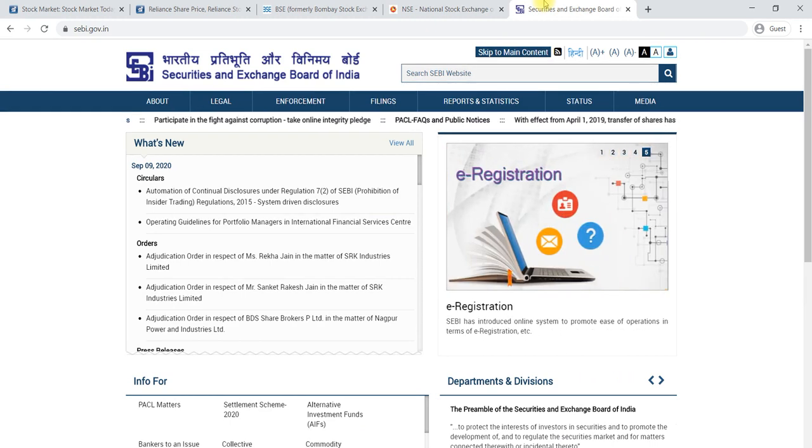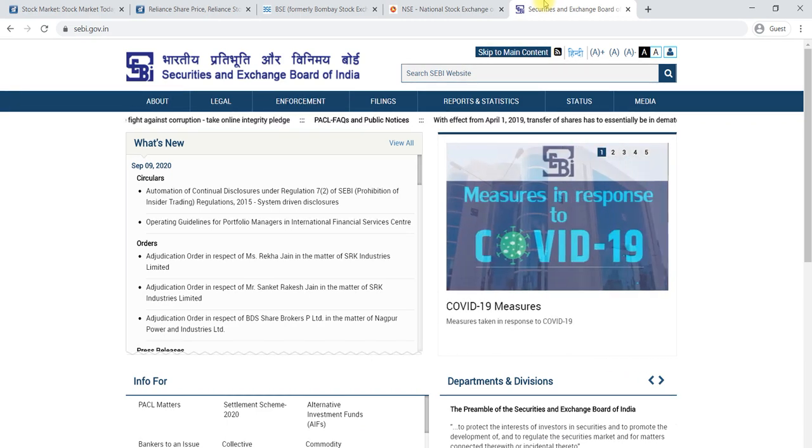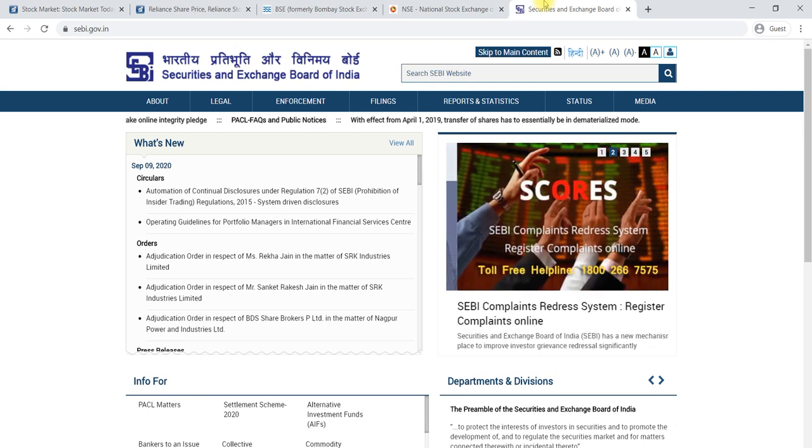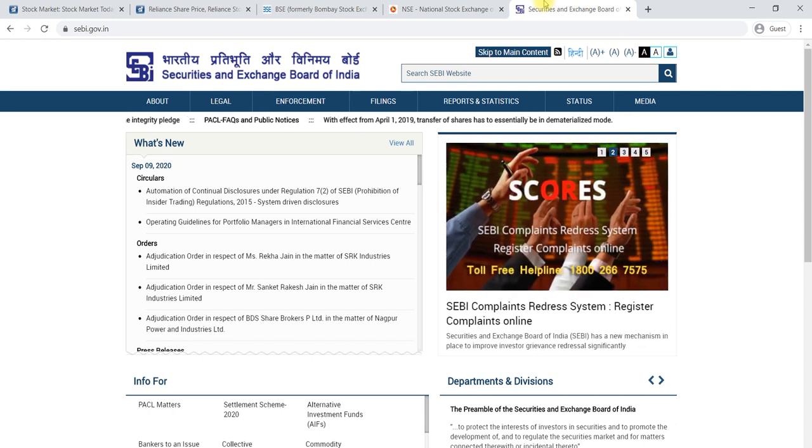Whatever actions are to be taken by any company, they have to inform SEBI first. And if any fraud happens in the market, SEBI will recognize it, punish it, and address the investor's grievance.